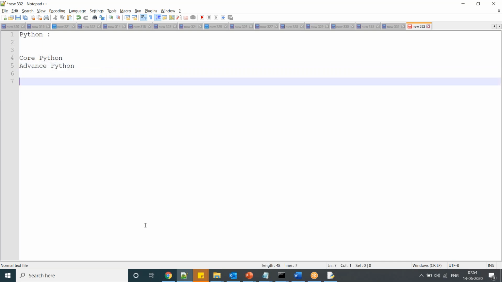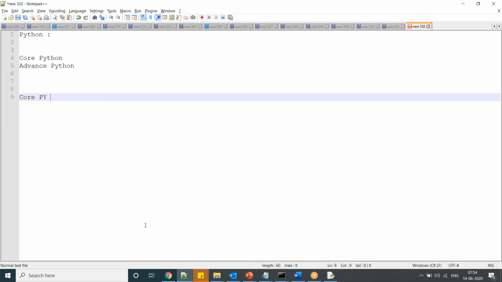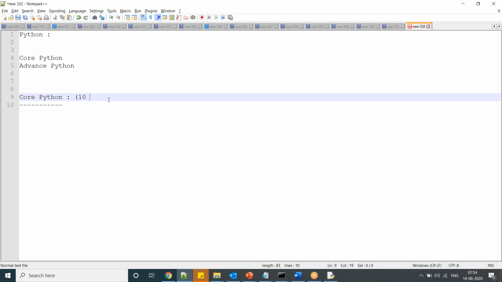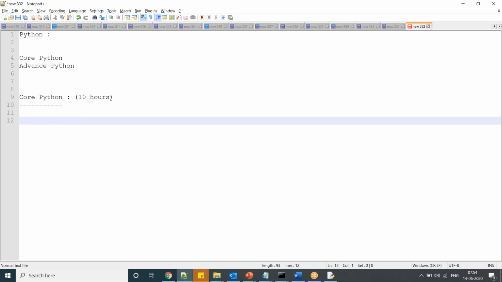Actually, there is only one Python, but in the Hyderabad Amirpet market, they are divided like this: core Python and advanced Python. In these 10 days, I'm going to discuss only core Python.